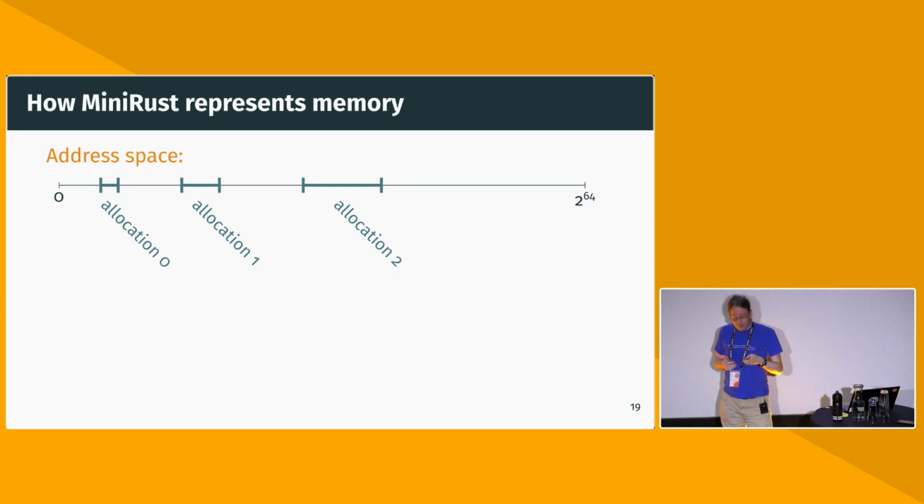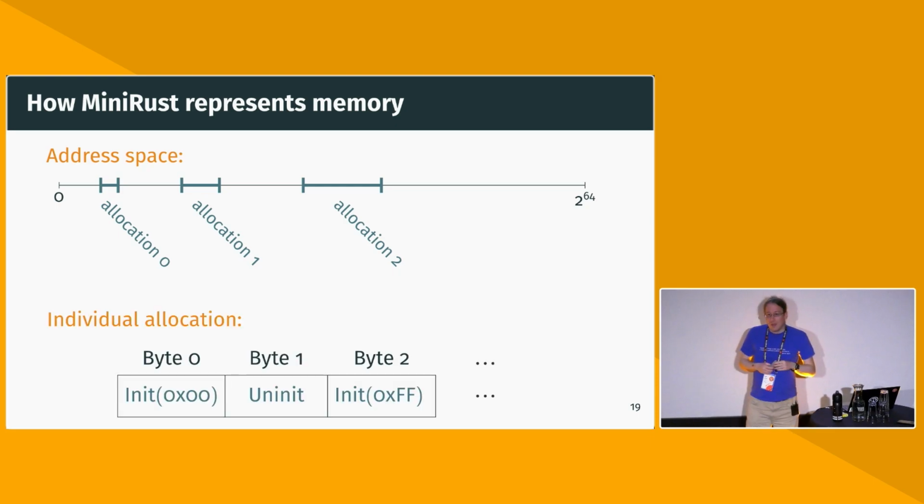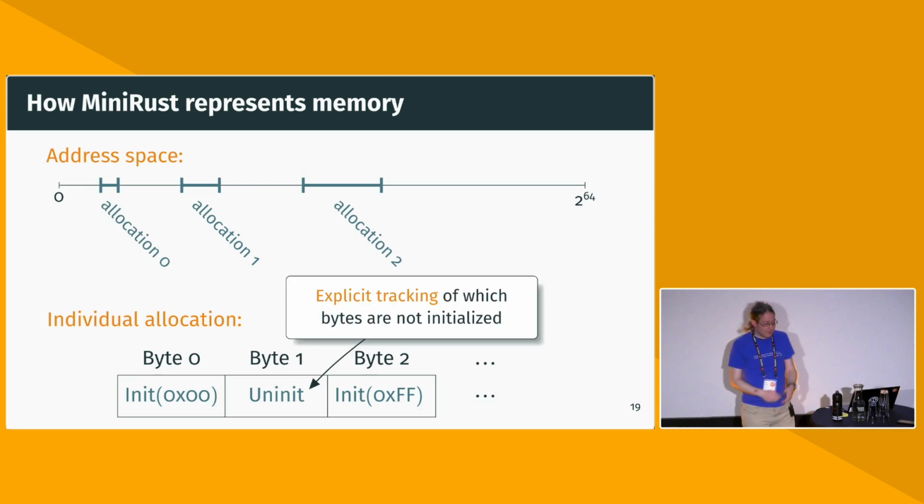And more importantly, the contents of these allocations are the bytes stored inside the allocation. Those bytes are a bit funny, because they can be either the bytes you already know, just initialized to some particular value, or they can be uninitialized. We consider this to be just another value a byte can have. So there's explicit tracking in the interpreter state, which is just the spec, of which bytes have been already initialized and which have not.